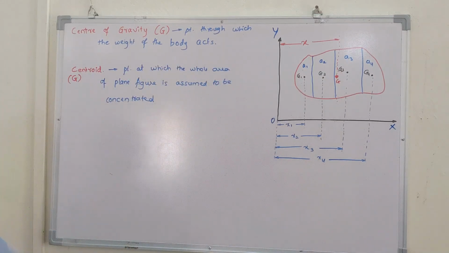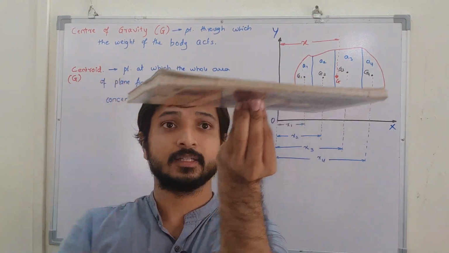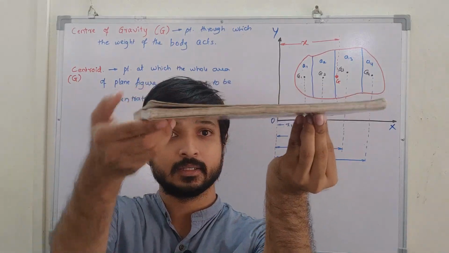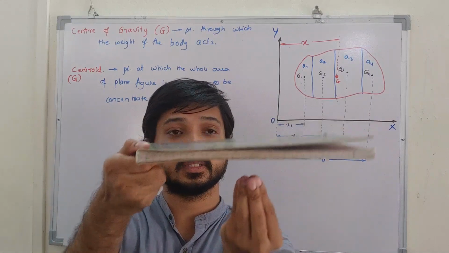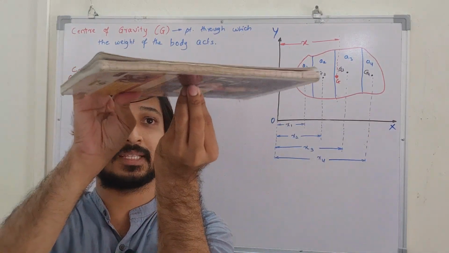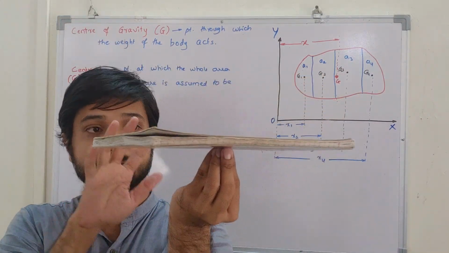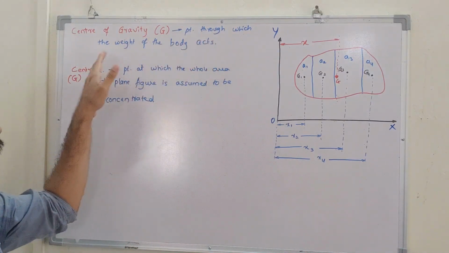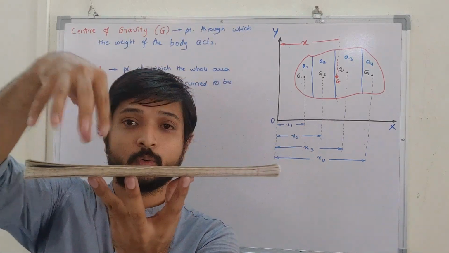If I take this book, and if I place my hand exactly at this center, this book is standing very perfectly, right? If I keep my hand here, it will not be stable. What will happen? It will fall down. Why? Because when I am placing my hand at the exact center of this book, it is stable. So center of gravity is nothing but the point through which the weight of the body acts. Here this is the point through which the weight of the whole body is acting.